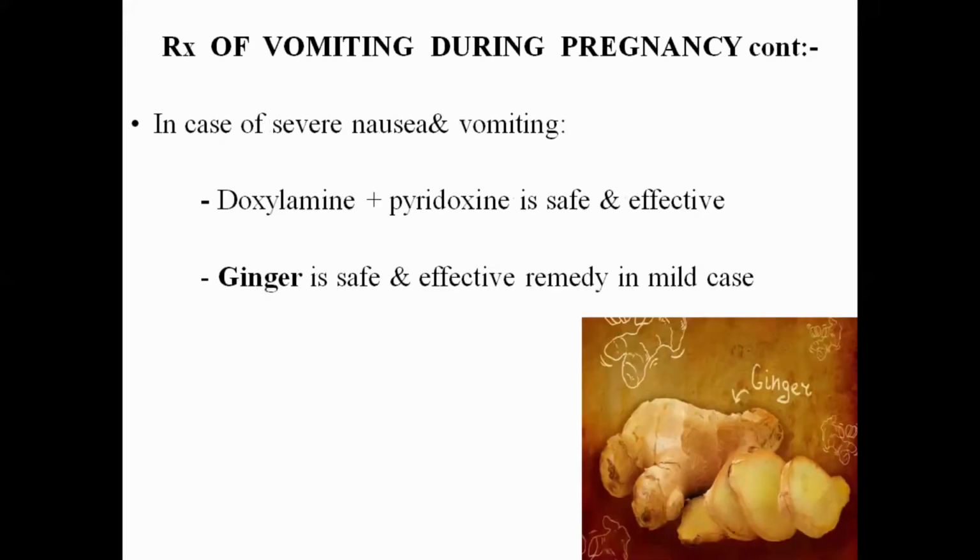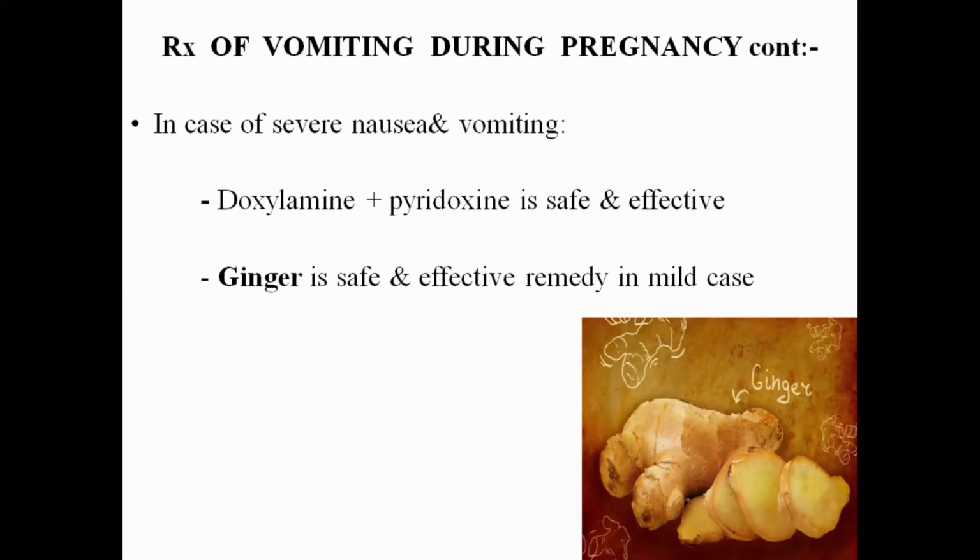In case of severe nausea and vomiting, sometimes what will happen? Severe nausea and vomiting may happen. That is called hyperemesis gravidarum. If that happens, we need to give a drug. The best drug is doxylamine along with pyridoxine. We know that pyridoxine is vitamin B6. So doxylamine along with pyridoxine is a safe and effective drug for nausea and vomiting.